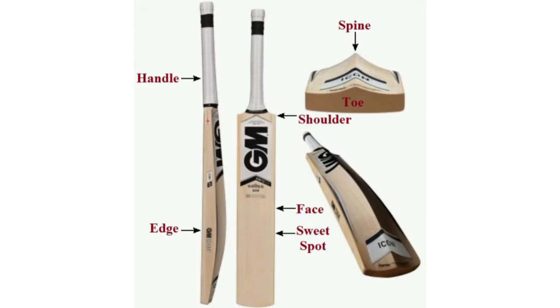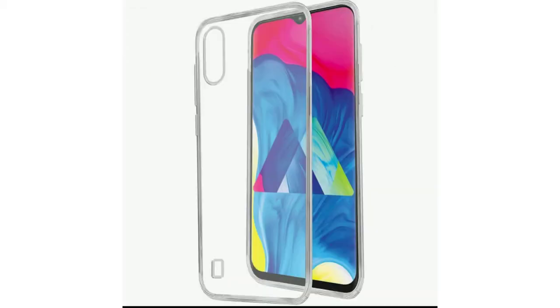Handles of cricket bats and badminton rackets have a rough area so that we can get a good grip. A mobile has a smooth surface, so it is easy to slip. When we cover the mobile using a mobile cover, it does not slip out of our hand. Have you understood how to increase friction?